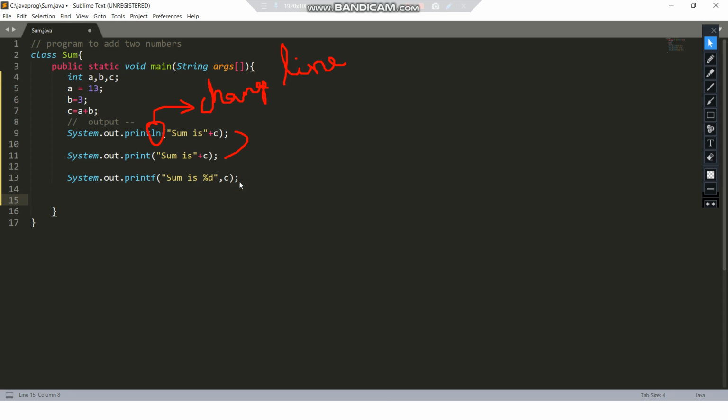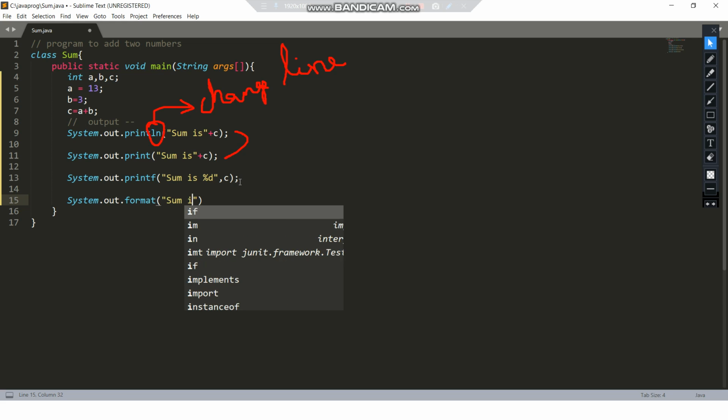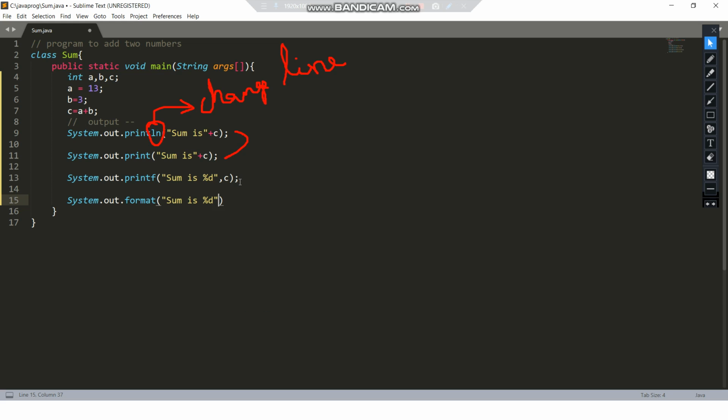Now the last function is system.out.format. This is exactly the same as the above printf function, and I'll type here sum is %d and comma C. This is the same. You can place a semicolon over here. I have told you that the printf function and the format function are exactly the same, so I'll type it over here that these functions are the same.